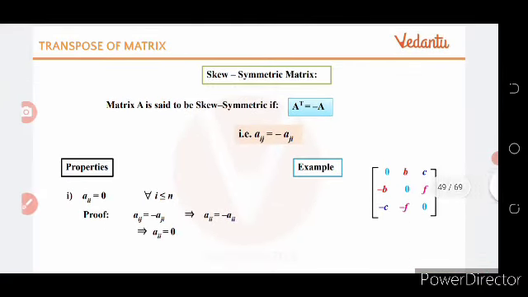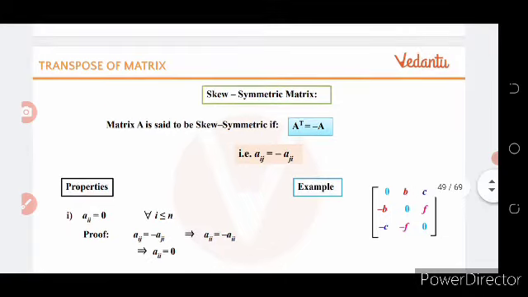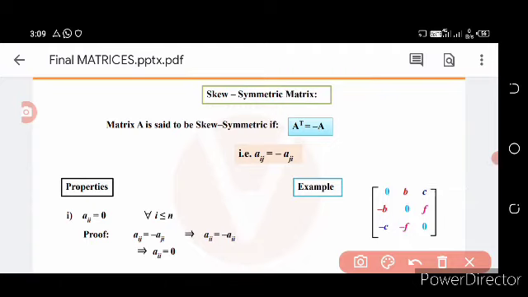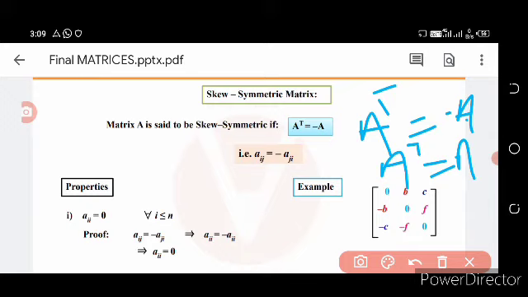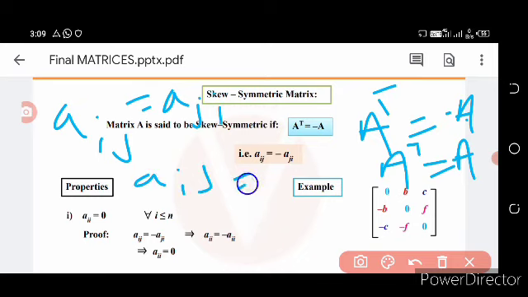Then come to the skew symmetric matrix. What is called a skew symmetric matrix? A skew symmetric matrix is defined as A transpose is equal to minus A, but a symmetric matrix is defined as A transpose is equal to A. So in the case of a symmetric matrix, Aij is equal to Aji, but in the case of a skew symmetric matrix, Aij is equal to minus Aji.